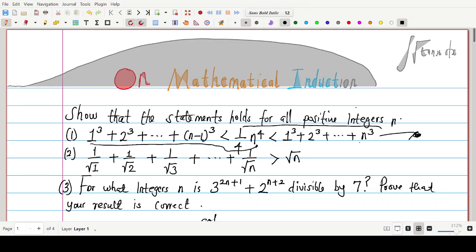How do we prove it? Now, the statement we are to make should involve the positive integers so that we can apply mathematical induction in the proof process. All right? So we have 3 to the power 2n plus 1 plus 2 to the power n plus 2. That is the statement we have to show is divisible by 7. So let's make our statement first. How do we make our statement?